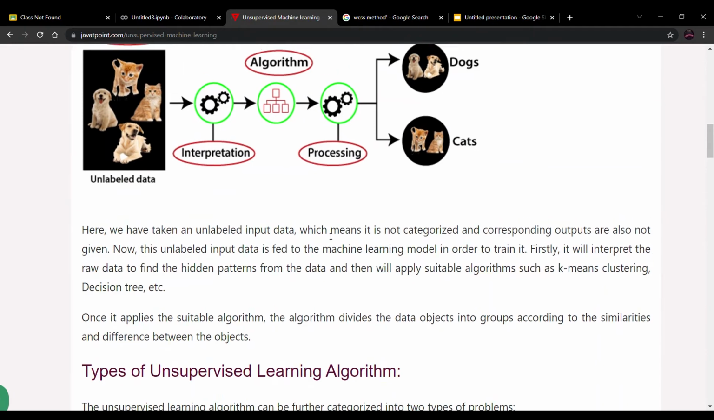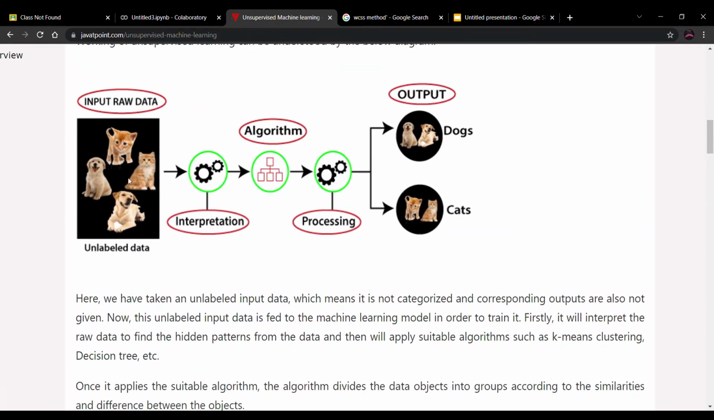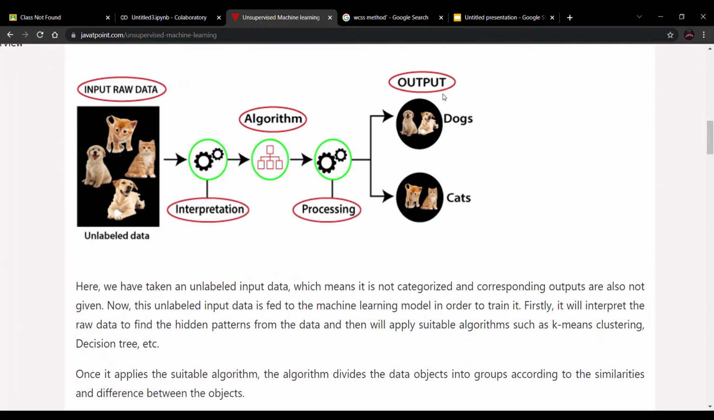Okay, so here in this example we have the unlabeled data, and from that unlabeled data we are going to find out the labeled data. So we get the two outputs, clusters: one is of dog and the second one is cat. Likewise, we are doing this in unsupervised learning. Okay, now we will move towards our program.